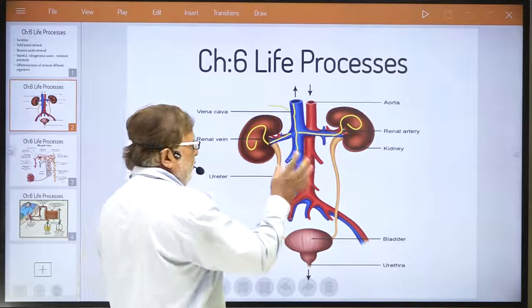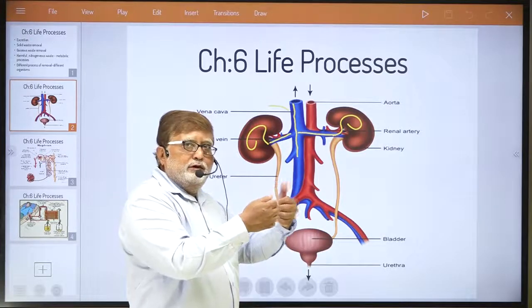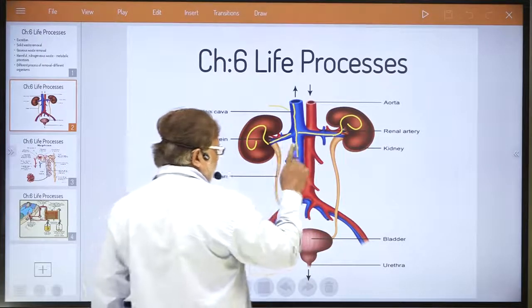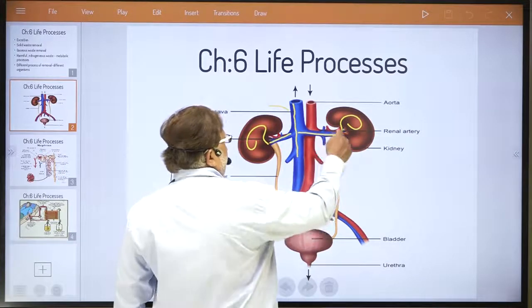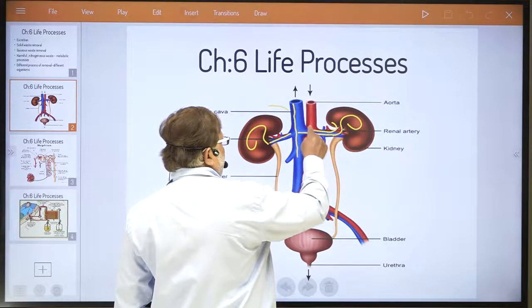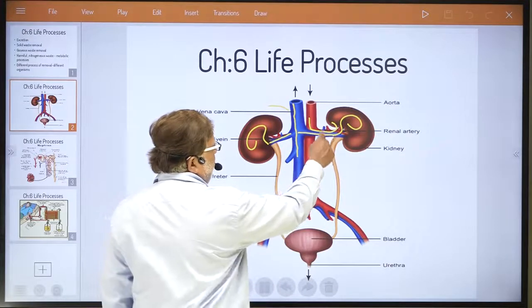It is getting processed in the kidney, meaning urine is separated from blood. Then pure blood, dear student, returns from the kidney into the renal artery. Can you remember the word? See, renal artery.